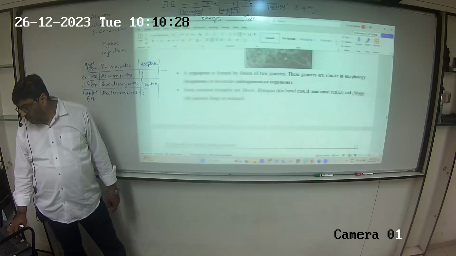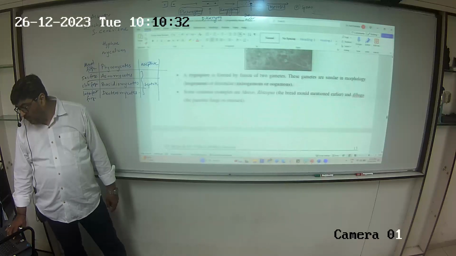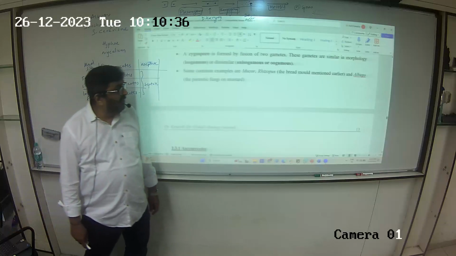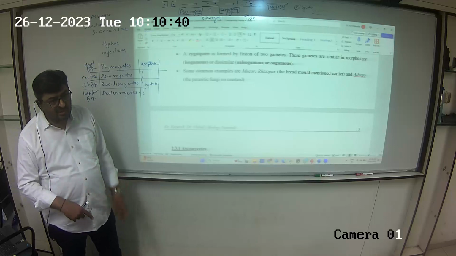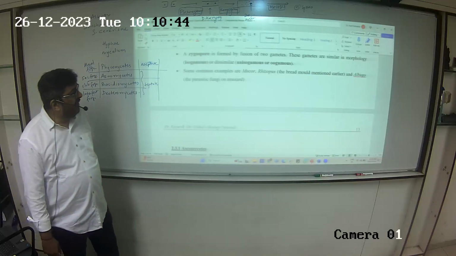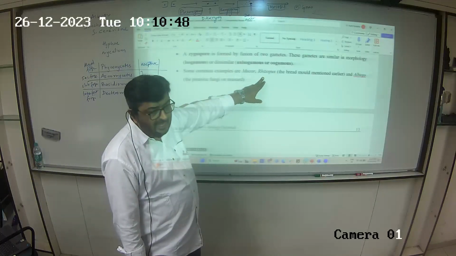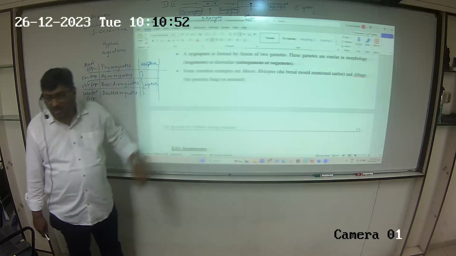A zygospore. So obviously the asexual reproduction is talked about here. Zygospore is formed by fusion of two gametes. So यहाँ पे sexual reproduction. The gametes can either be iso, aniso or oogamous, like what we found in algae. Common examples are mucor, rhizopus. This is the bread mold that we spoke about. And albugo, obviously the parasitic fungi on mustard.